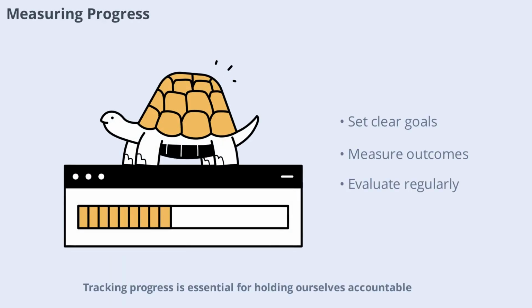Tracking progress is essential for holding ourselves accountable. By setting clear goals and measuring outcomes, we can see what's working and where more effort is needed. Regular evaluation helps ensure that health equity remains a priority.